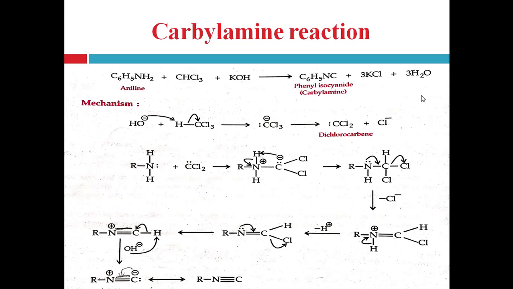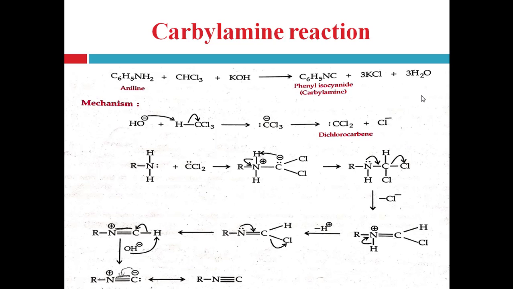Phenyl isocyanide is known as the carbylamine, that's why this reaction is known as the carbylamine reaction. This isocyanide produces the offensive smell of isonitrile. The offensive smell is the observation for this test.